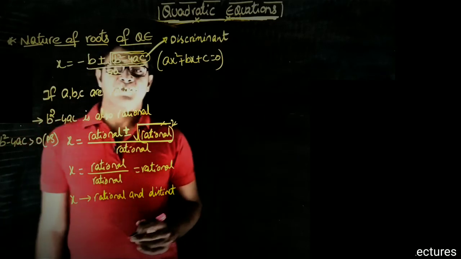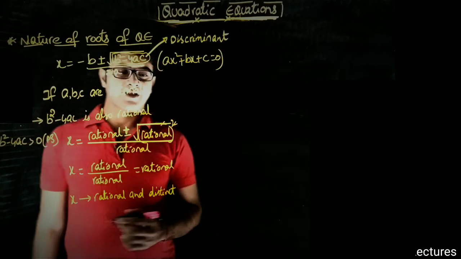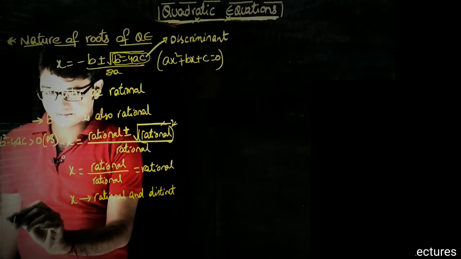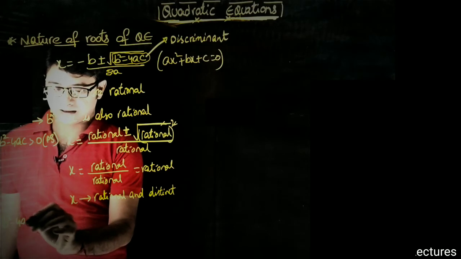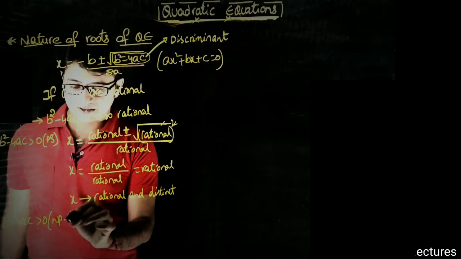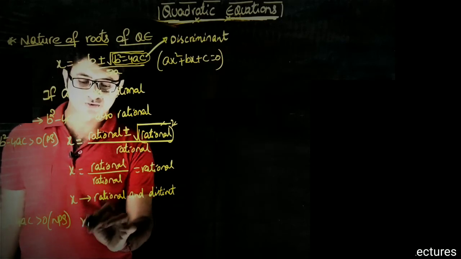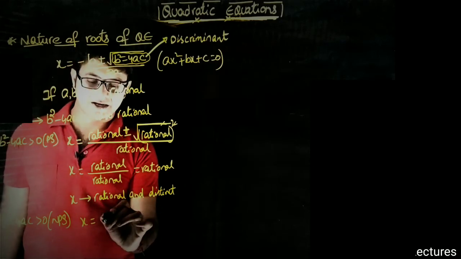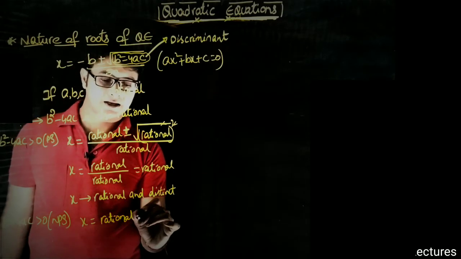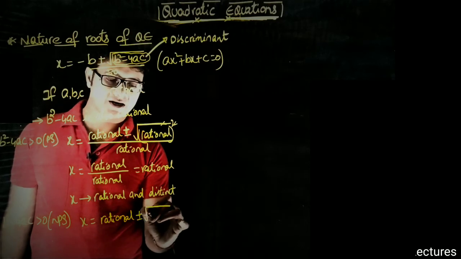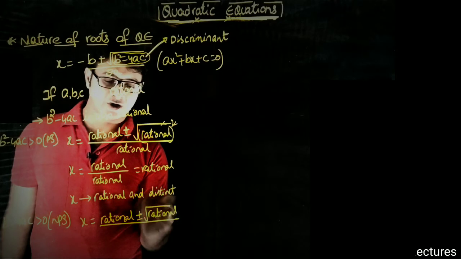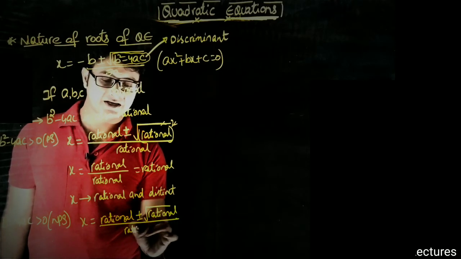In the same way, let us check if b square minus 4ac is greater than 0 and it is not a perfect square. Then x is equal to rational plus or minus root over rational, upon 2 into rational, which is nothing but rational.